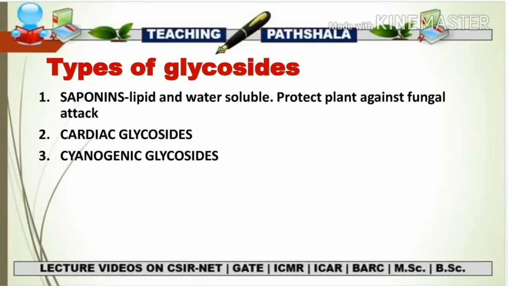So from our understanding, we know that the steroid or the triterpenes are lipid soluble compounds, whereas the sugar is a water soluble compound. So the presence of this lipid soluble component and the water soluble component is going to make a saponin act as a detergent, or have a detergent property. The name saponin was derived from the Saponaria, which at one time was employed as a soap substitute.